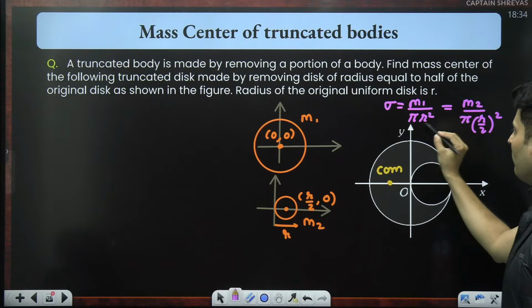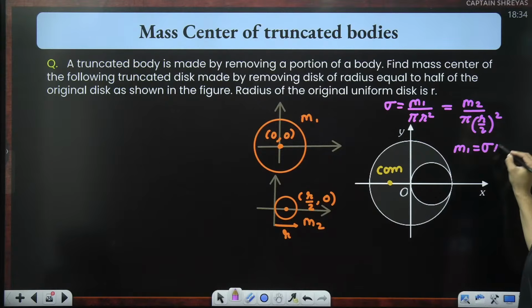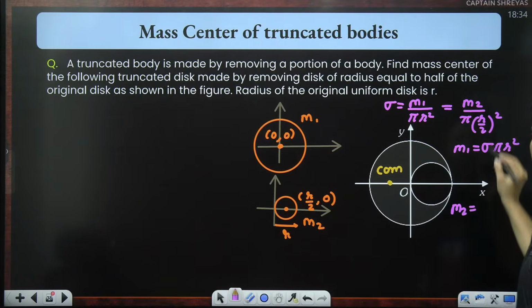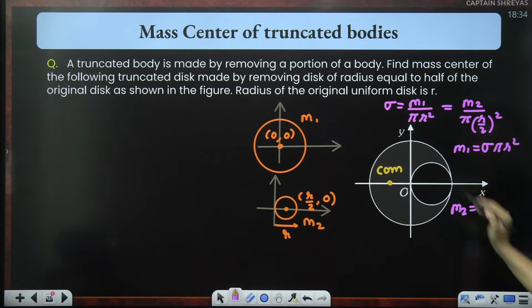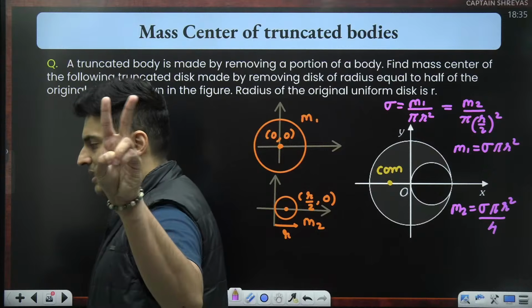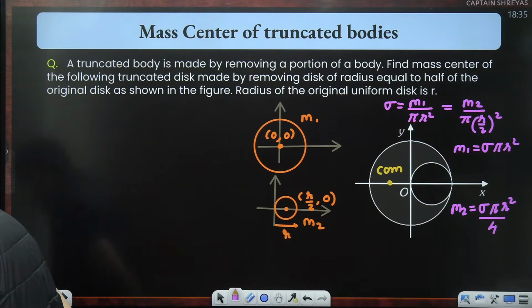So if you look at m1, shift these guys over here. So m1 will be sigma pi r square. If you ask me how much m2 will be, shift these people over here. So it will be sigma pi r square, 2 square will be 4. That is what m2 will be. So m1, m2 is done. I think now we can go ahead. Yes, Joseph. Yes, Nikhil. Yes, Harborine. It is sigma. Correct.